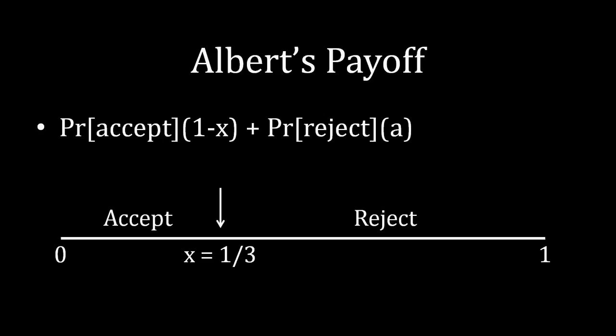So the probability that Albert has his offer accepted is equal to x, and the probability that the offer is rejected is equal to 1 minus x. That means we can replace the probability accept and probability reject with x, because x is equal to the probability of acceptance, and 1 minus x, because that's equal to the probability of Barbara rejecting his offer.